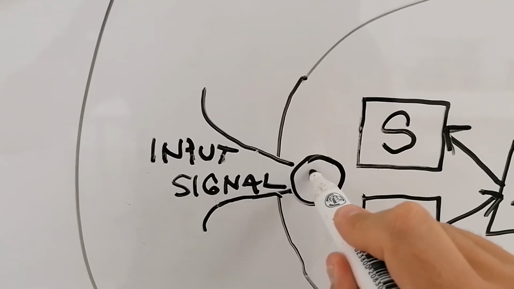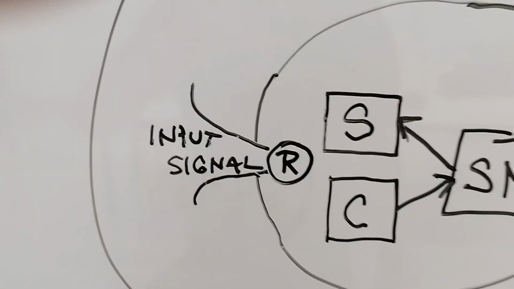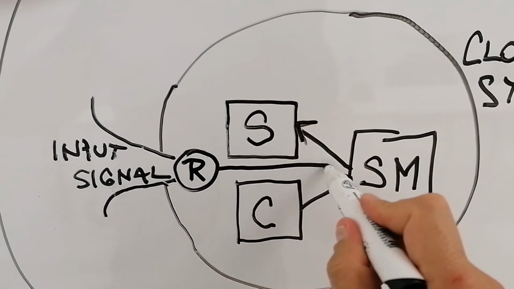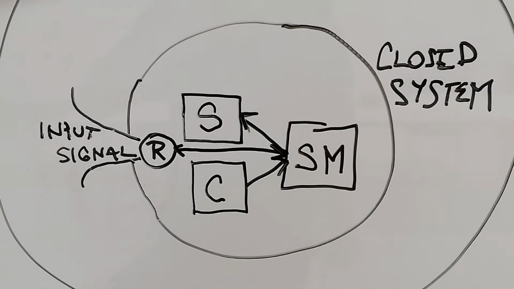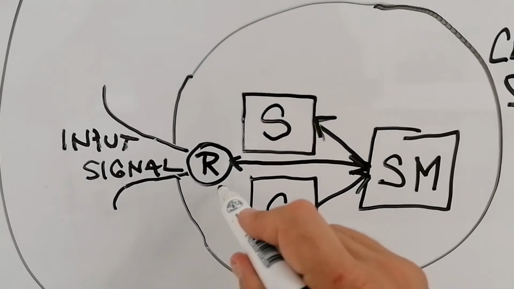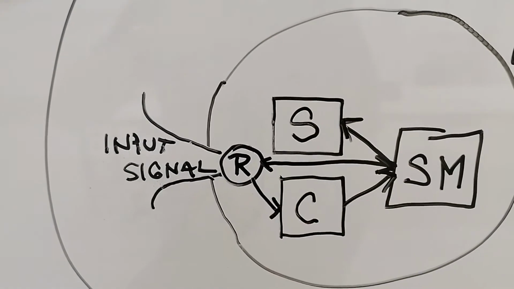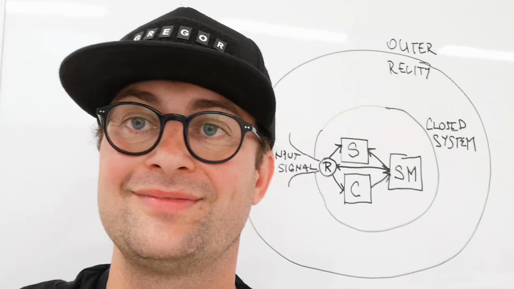This function is responsible for processing the inputs and searching through the memory to find if there exists any information which has been assigned sometime in the past to the actual incoming input. If there is no matching information, the input goes to the conscious part. Here the input is being processed and the result or output is a new information which is unified with the signal and then saved to the shared memory.